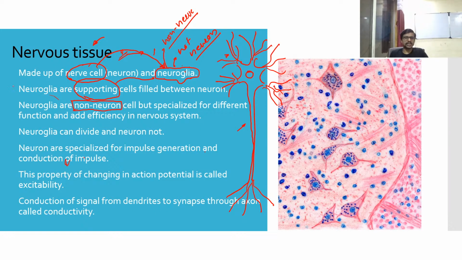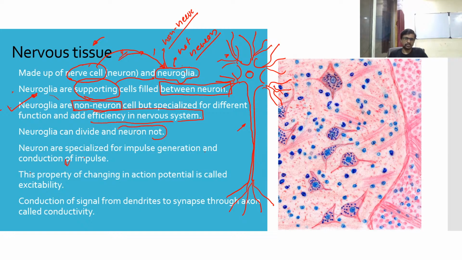Where are these neuroglia present? They are present between the neurons. There is a gap between two neurons, and these neuroglia cells are present in the gap between the neurons. These cells are specialized for different functions and add efficiency to the nervous tissue. Different types of neuroglia are there, and different types of neuroglia function for different things. So neuroglia can divide and a neuron cannot.